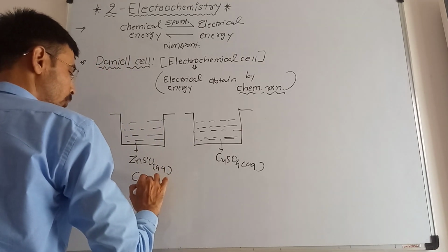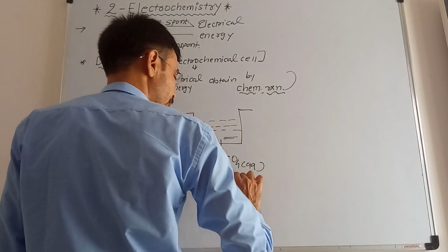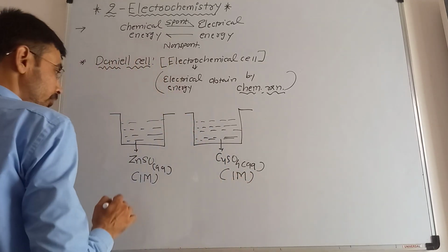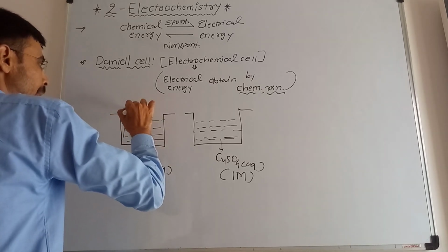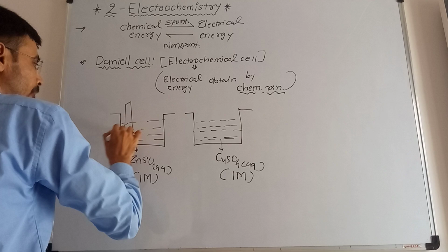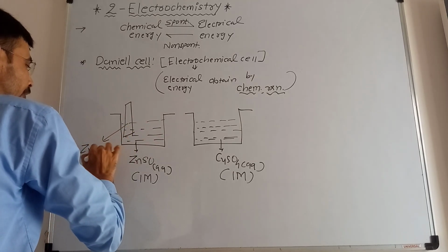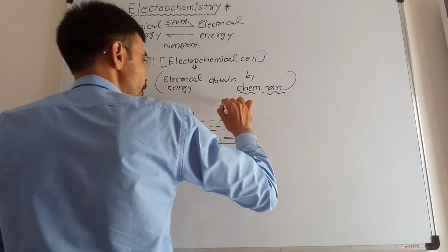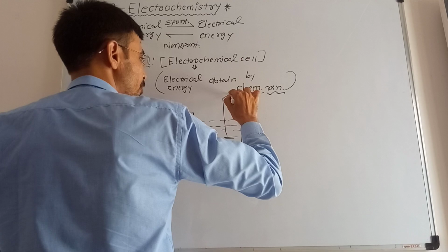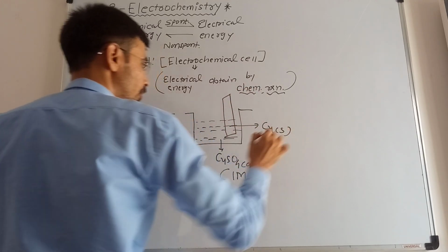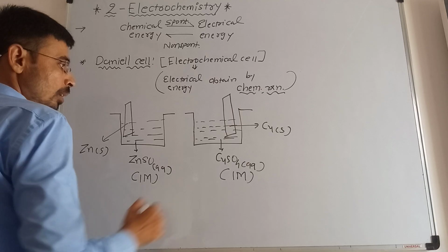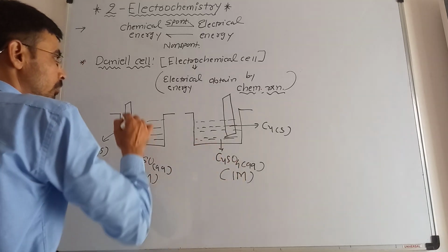Preferably you can have 1 molar concentration in each. Now in the zinc sulfate solution you dip the zinc strip, that is zinc in the solid form, and in the copper sulfate solution you dip the copper strip, that is copper in the solid form, right?